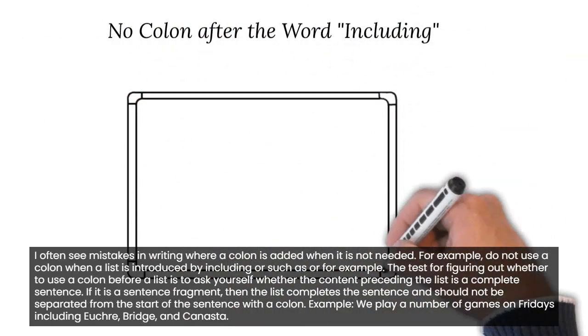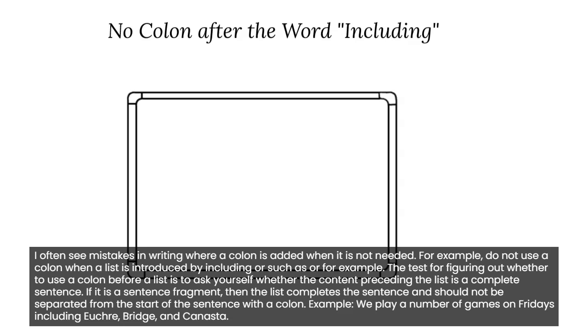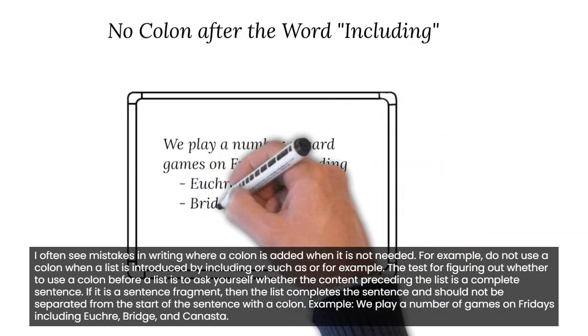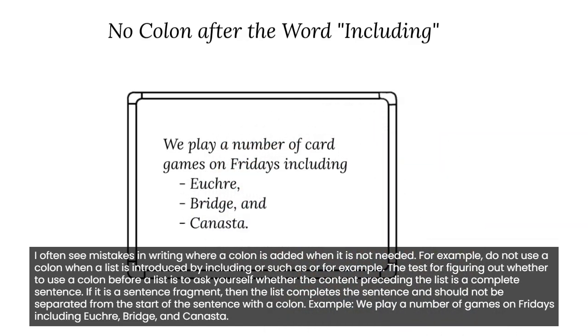I often see mistakes in writing where a colon is added when it is not needed. For example, do not use a colon when a list is introduced by including or such as or for example. The test for figuring out whether to use a colon before a list is to ask yourself whether the content preceding the list is a complete sentence. If it is a sentence fragment, then the list completes the sentence and should not be separated from the start of the sentence with a colon. Example: we play a number of games on Fridays, including euchre, bridge, and canasta.